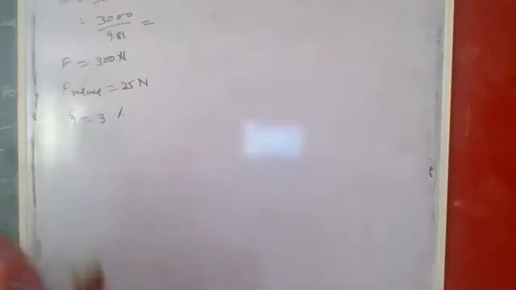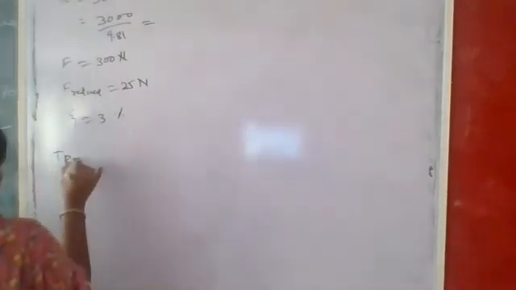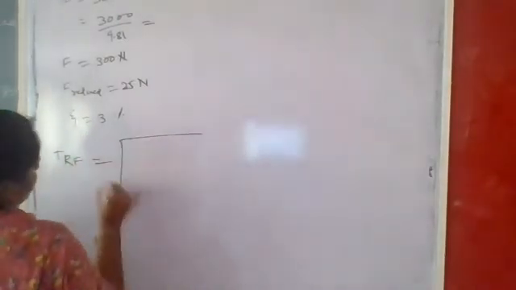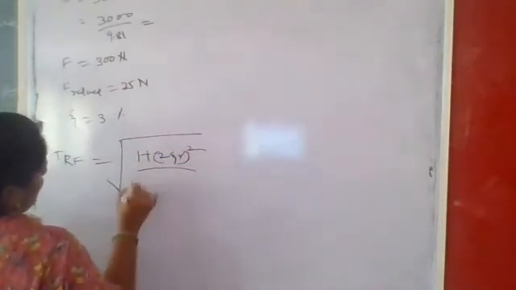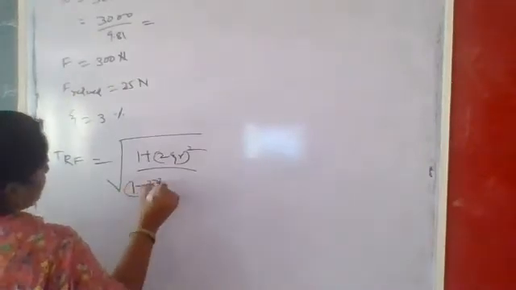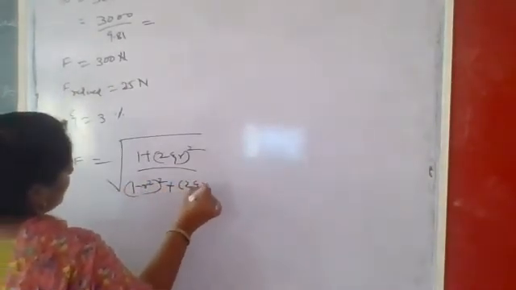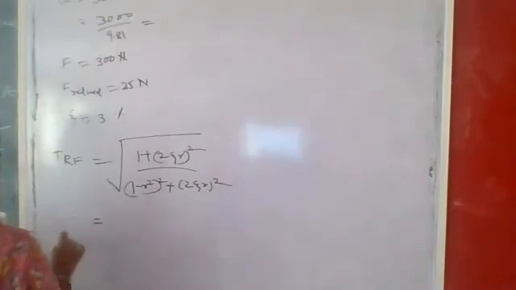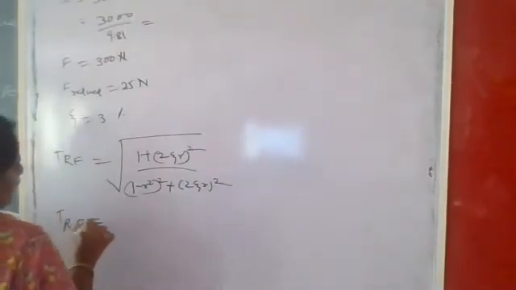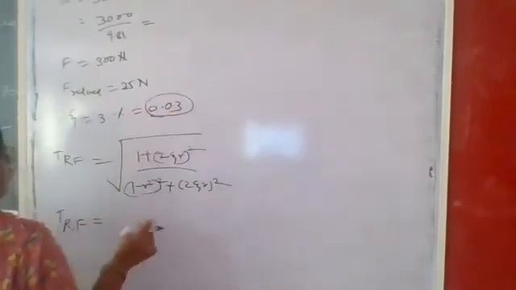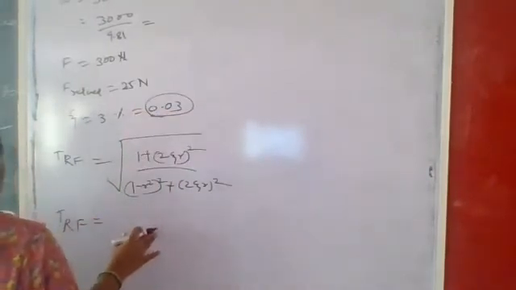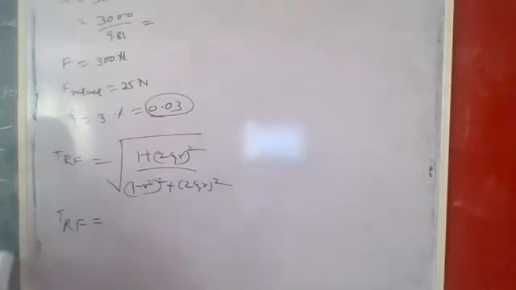Step number 1. What is the formula? TR is equal to the root of 1 plus (2 zeta r) squared, divided by (1 minus r squared) squared plus (2 zeta r) squared. Use this formula here. We already know zeta is equal to 0.03, so we have to calculate the value of r. How to calculate the value of r?